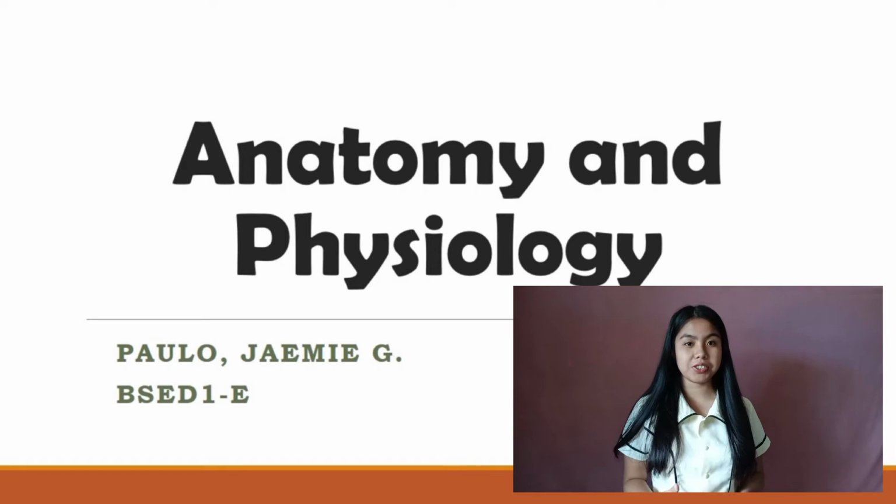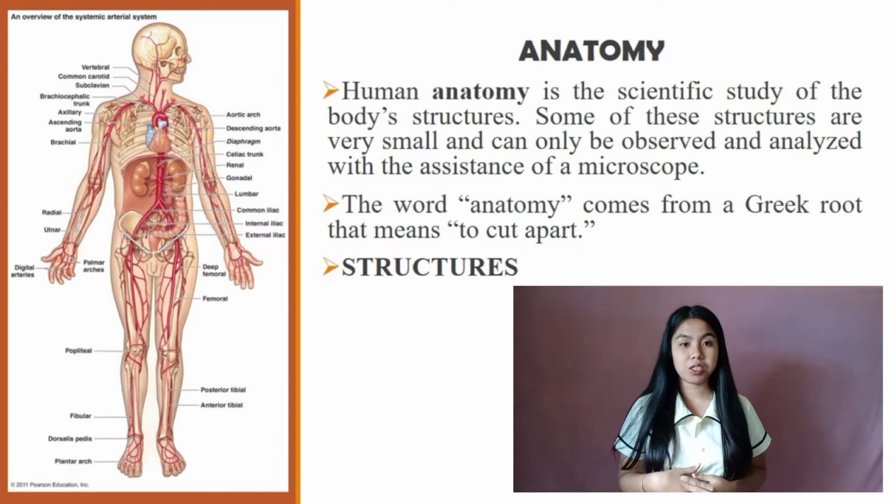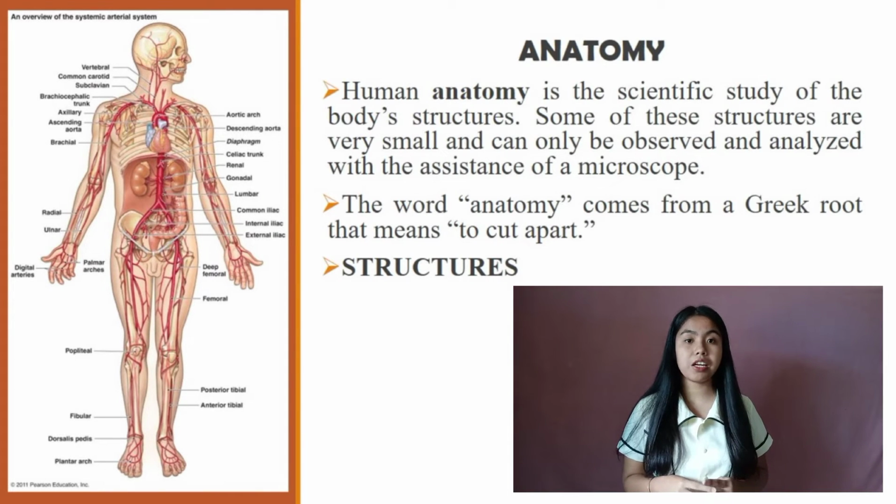Everyone, for today's lesson, we will talk about anatomy and physiology. First, what is anatomy? Human anatomy is the scientific study of the body structures. Our body structures have tiny parts that can only be seen, analyzed, and observed through the use and assistance of a microscope. Like most scientific disciplines, anatomy has areas of specialization.